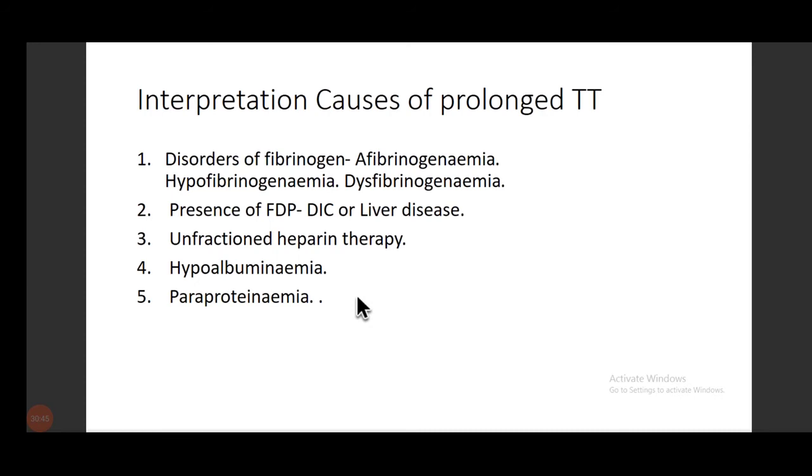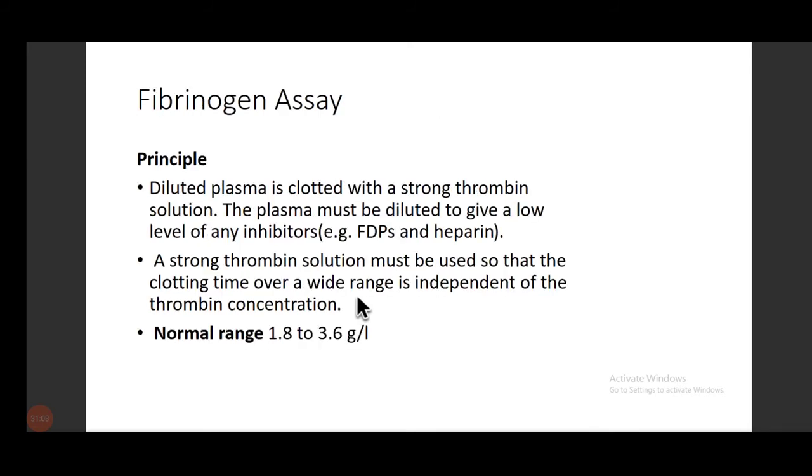So if it is deficiency or disorder of fibrinogen, it can be detected by this. Second thing, it can also be prolonged in presence of FDP, DIC or liver disease, or if the patient is on unfractionated heparin therapy. If the patient is having hypoalbuminemia or paraproteinemia, then also the patient will have prolonged TT.